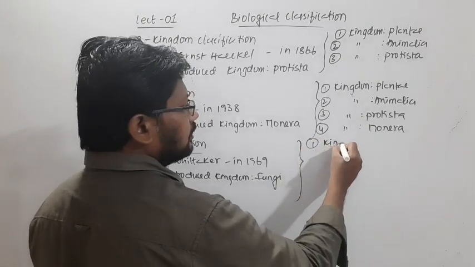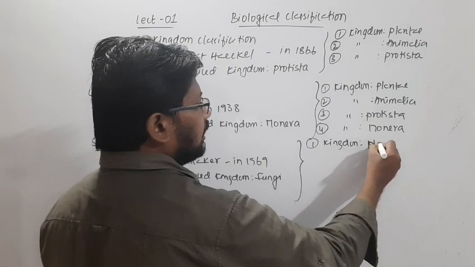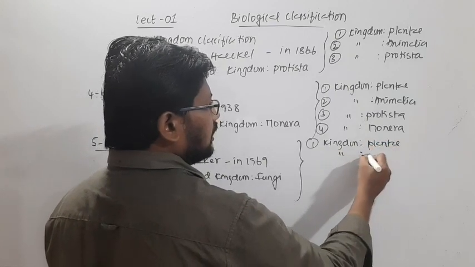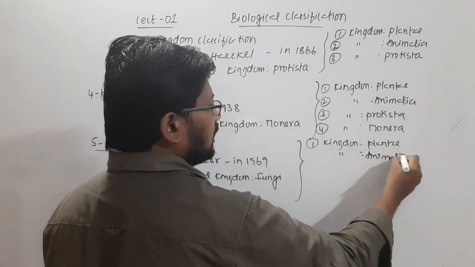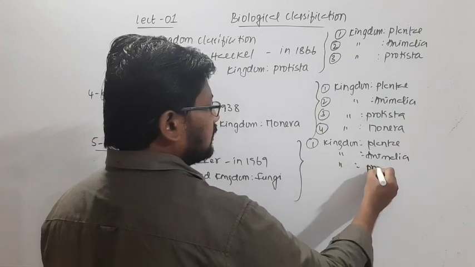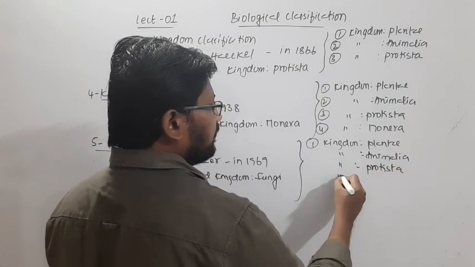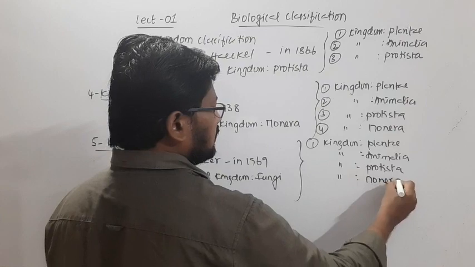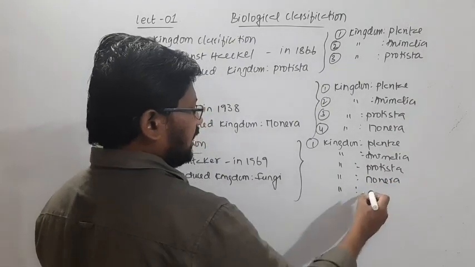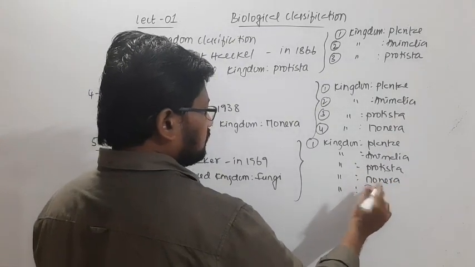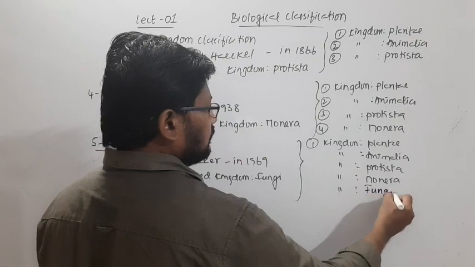According to R.H. Whittaker's classification, Plantae remains the same, Animalia remains the same, Protista remains the same, and Monera also remains the same, and a new addition is kingdom Fungi.